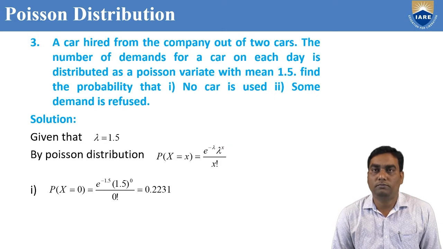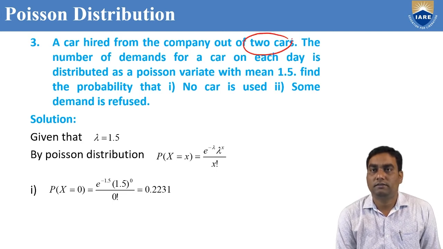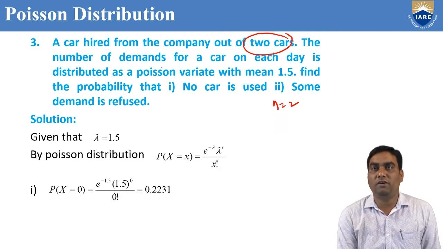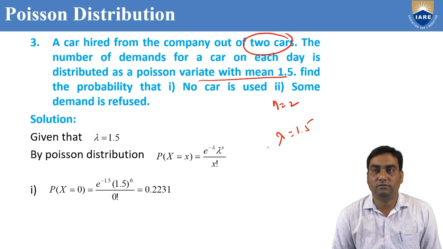Now, third problem. A car hire company with the capacity of 2 cars, N equal to 2. The number of demands for a car on each day is distributed as a Poisson variate with the mean, directly lambda value is given, 1.5.